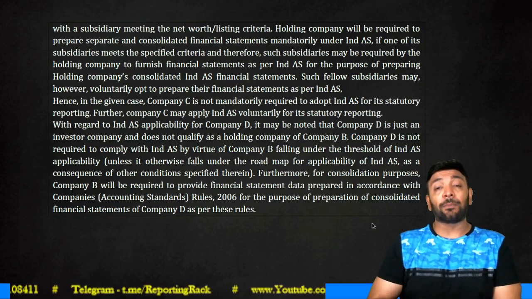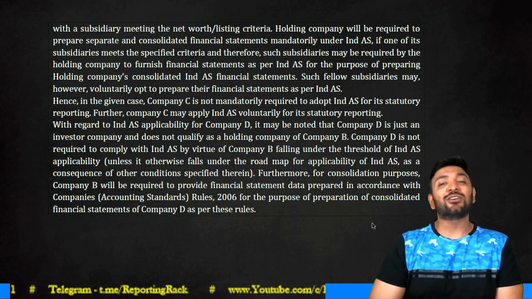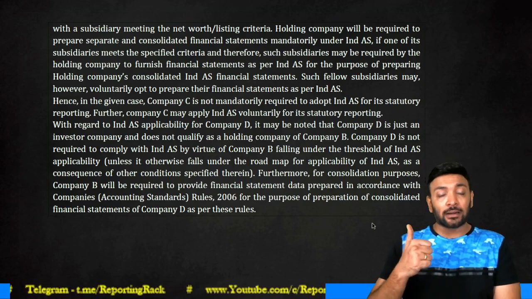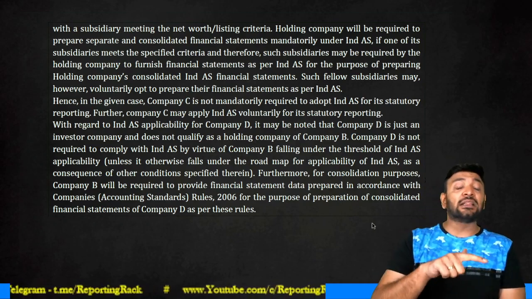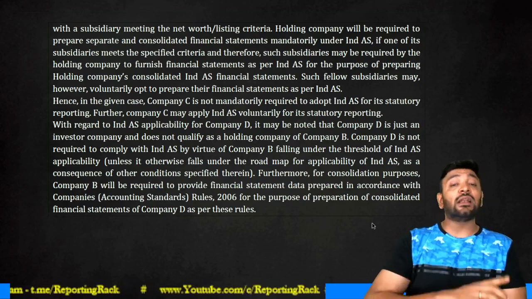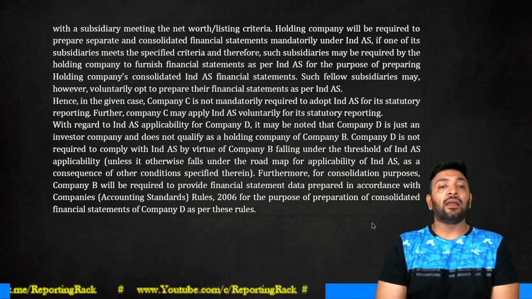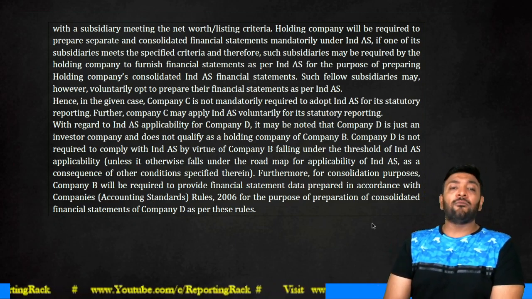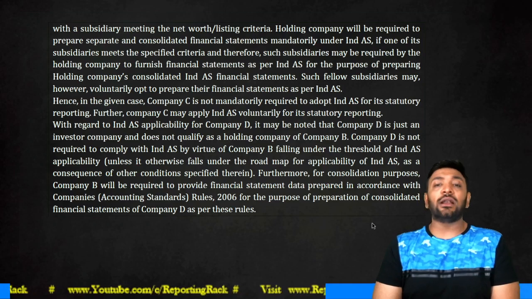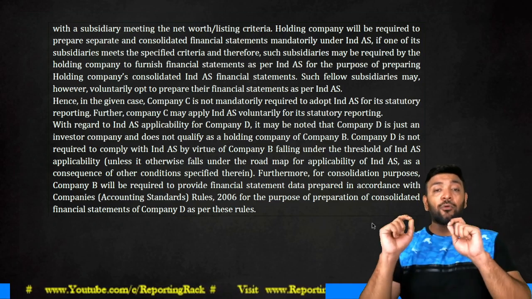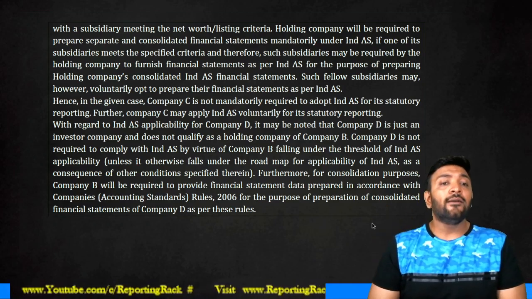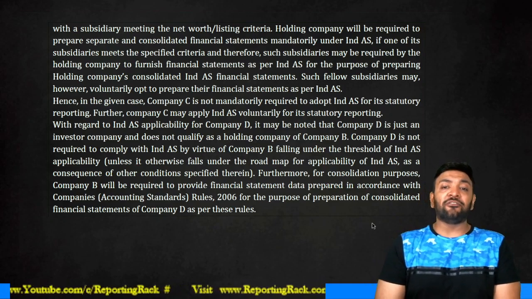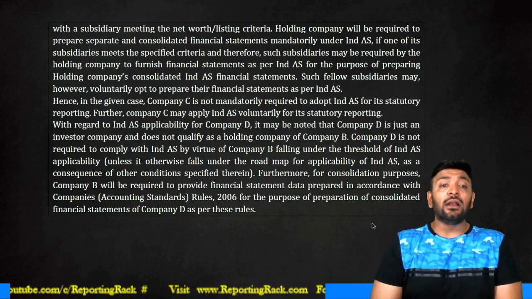Otherwise, it is required to prepare two sets of financial statements, one under IGAAP normally for separate financials and the other one for IND AS to be consolidated with Company A. Hence, in this case, C is not mandatorily required by the statute, but C can voluntarily adopt IND AS for its statutory reporting. With regard to IND AS applicability of D, it may be noted that D is not just